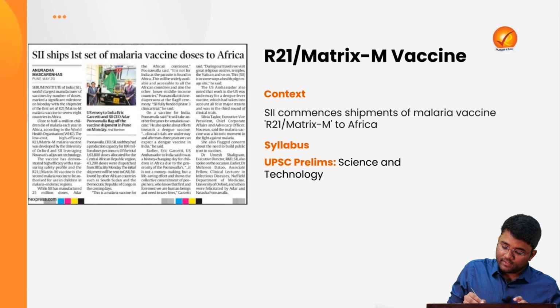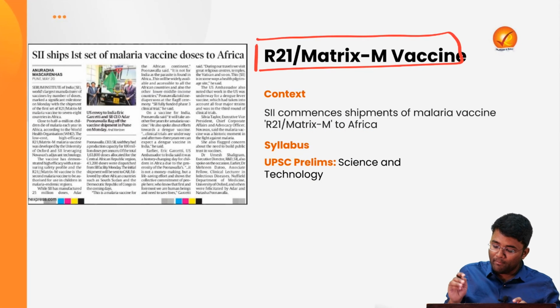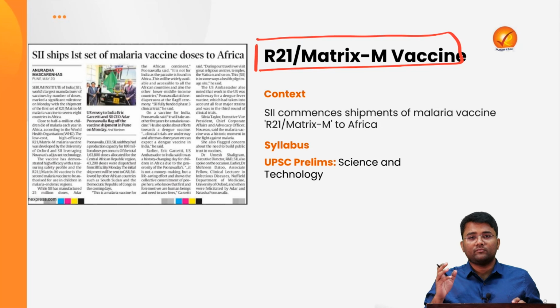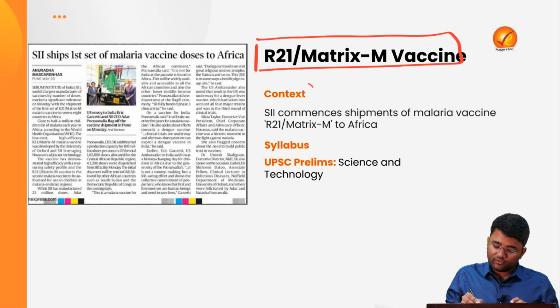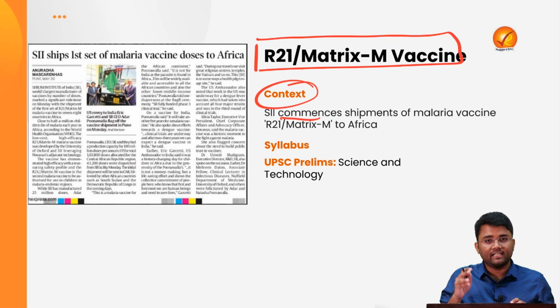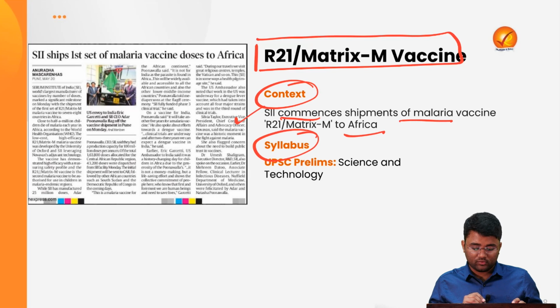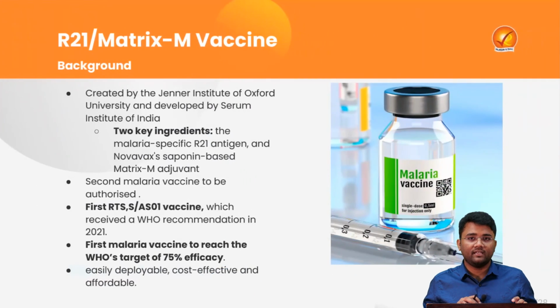Now our next topic is the R21 or Matrix-M vaccine, a malaria vaccine that recently got clearance from the WHO, and shipments of this vaccine have been sent to many African countries. The context of this topic is that, as I have told you, the Serum Institute of India has commenced shipments of this vaccine to Africa. This topic pertains to the UPSC Prelims syllabus, Science and Technology.